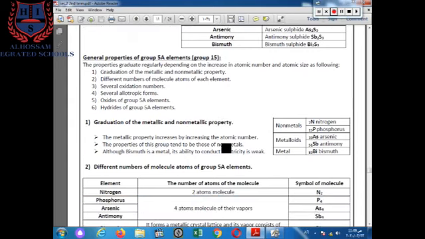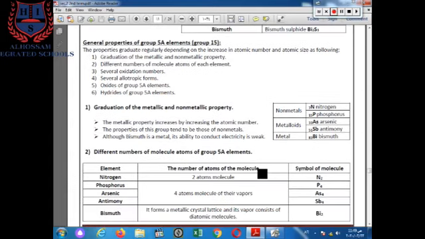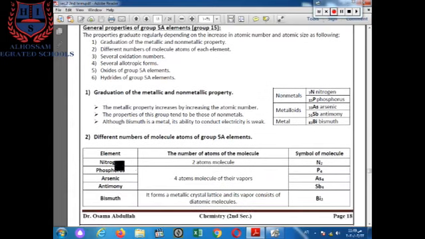The second property, the different numbers of atoms in the molecules of group 5A elements. Nitrogen exists in nature, in atmospheric air, in the form of a 2 atoms molecule, N2, as we know. Phosphorus, arsenic, and antimony exist as 4 atoms molecules, tetraatomic molecules, P4, As4, Sb4.